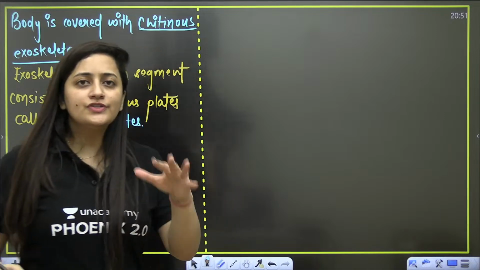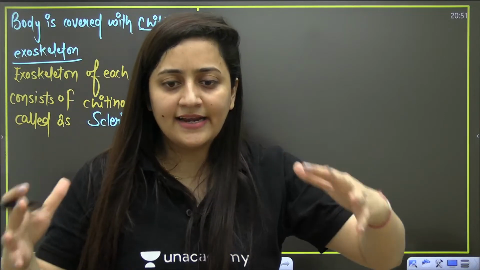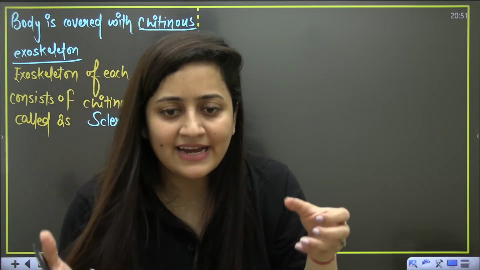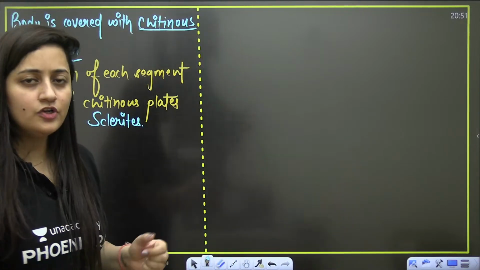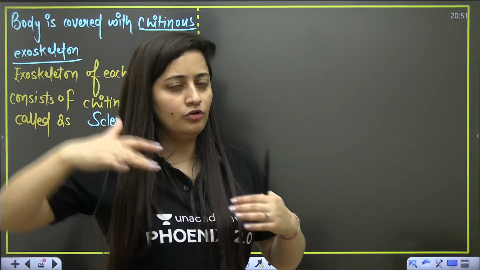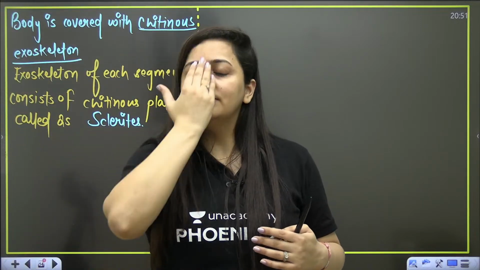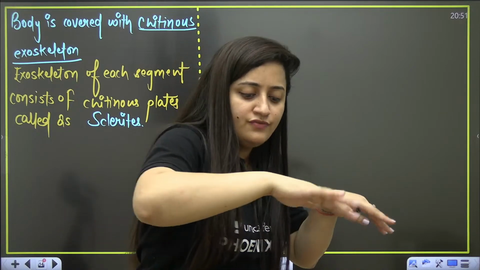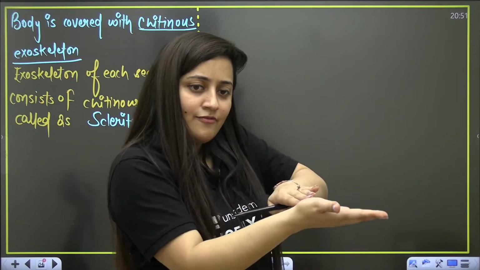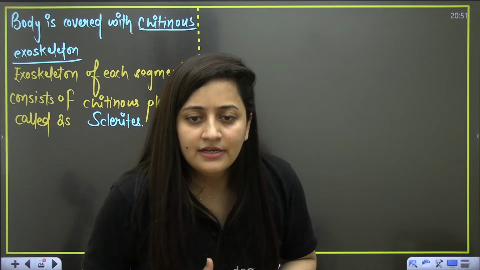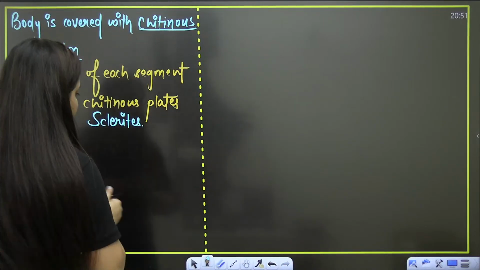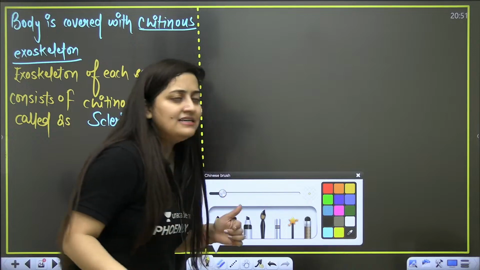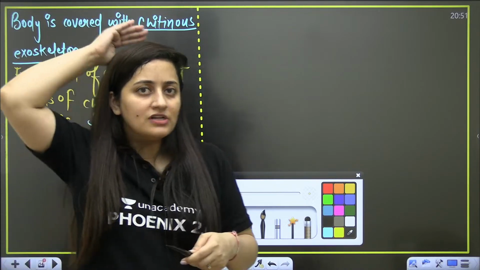Now, cockroaches also have a dorsal side, ventral side and lateral side. Yes or no? Just imagine I am a cockroach. So this is my dorsal side, this is my ventral side, this is my lateral side. So when your cockroach is walking, the upper portion is the dorsal side, then the ventral side, and the sides are lateral.